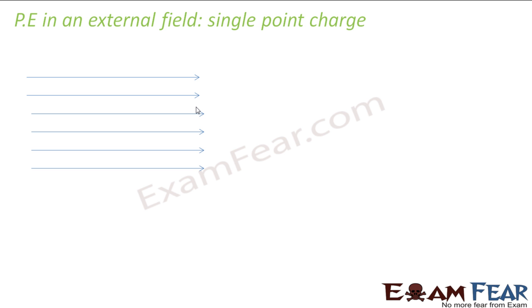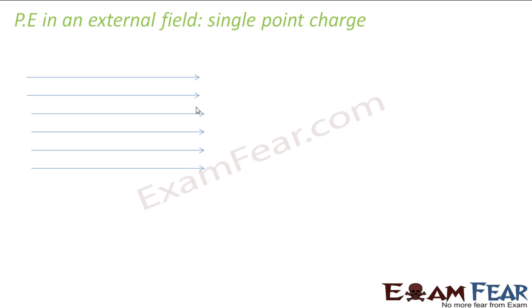Let us suppose you have a charged particle, and you place that charged particle in an external field. That field is not produced by the charged particle; it is produced by some other particle or some other source which we don't know. We just know that there is an electric field which already exists, and you put a point charge in that electric field. So what will happen to the potential energy of that point charge?